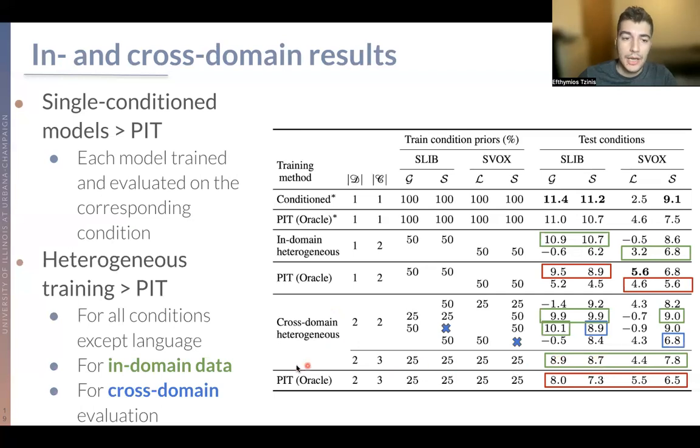Librispeech. And an even more important setup than that is what happens with those conditions that we don't have metadata for in that specific dataset. And as we see here, our cross-domain heterogeneous training can help those models surpass permutation variant training that actually has access to all this kind of data, which is a very important aspect.